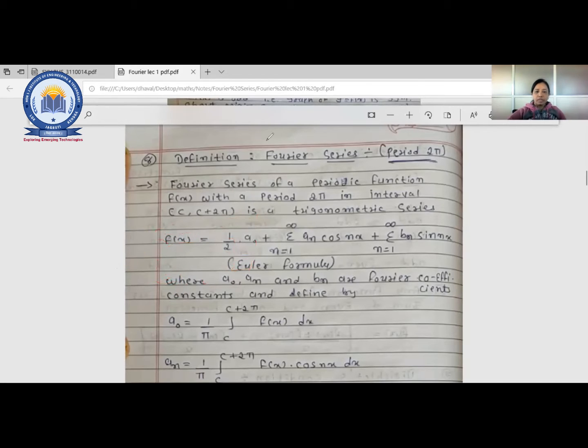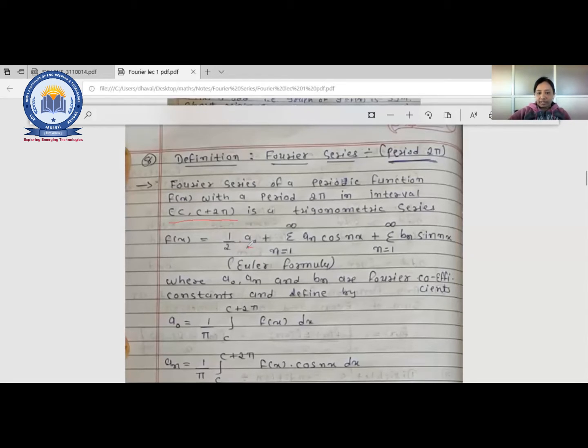Now you can see the main equation of the Fourier series in the interval c to c plus 2 pi. This you need to remember. This is Euler's formula, which you have to take as given; there is no proof for that, you need to remember it.